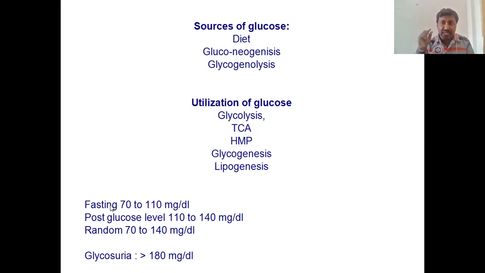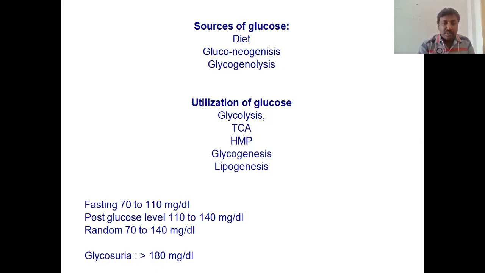Come to the blood glucose level in the bloodstream, the quantity. In the fasting state, meaning at night, if you fasted 12 hours and in the early morning you take the blood glucose in the plasma, it will be 70 to 110 mg per deciliter.